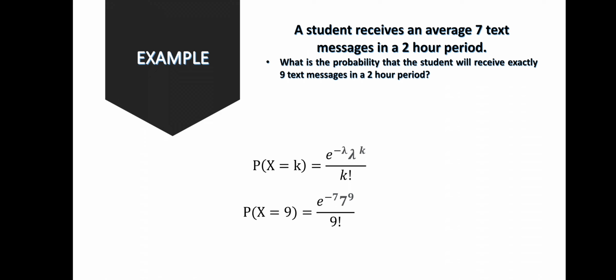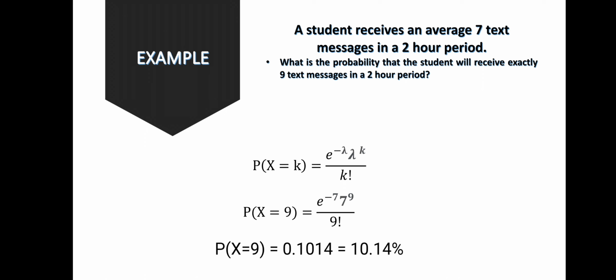So the probability of X equals 9 is equal to Euler's constant to the power of negative 7, multiplied by 7, which is 7 text messages in a 2-hour period, which is the lambda, to the power of 9, all over 9 factorial.